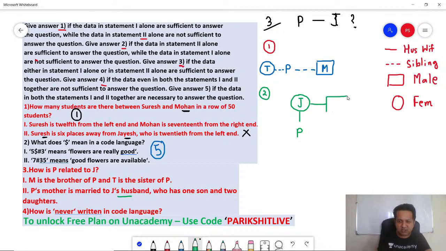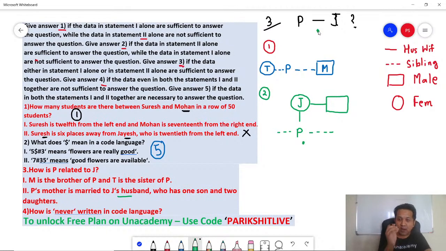So husband obviously is going to be a male, square. And they have 1 son and 2 daughters. So I don't know. P will have 1 son and 2 daughters. Let's put it. 1 son and 2 daughters. I don't know what is P. Is it a male or a female? Unless I know the gender of P, I cannot determine the answer to the question. What is the relation between P and J? So 2 alone is not sufficient because I don't know the gender.